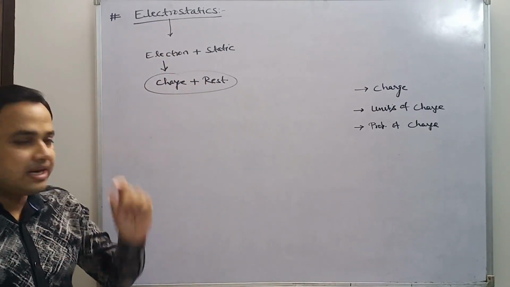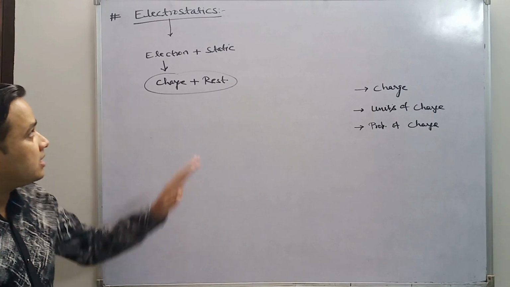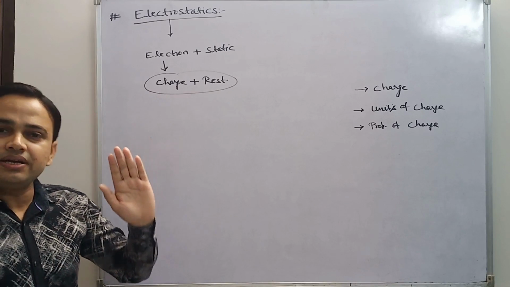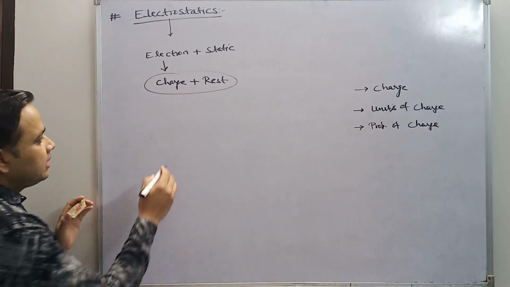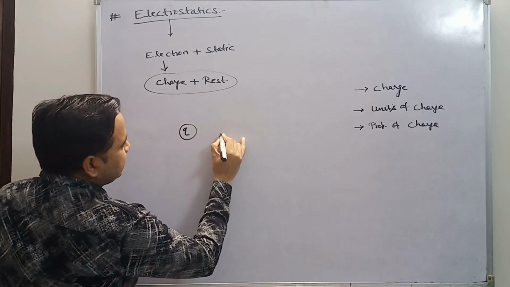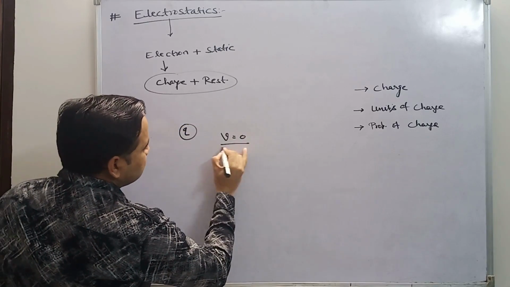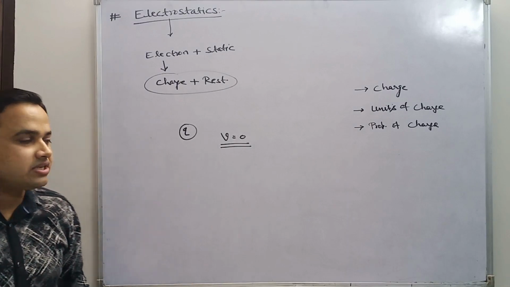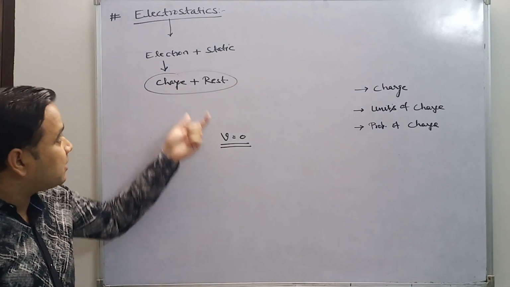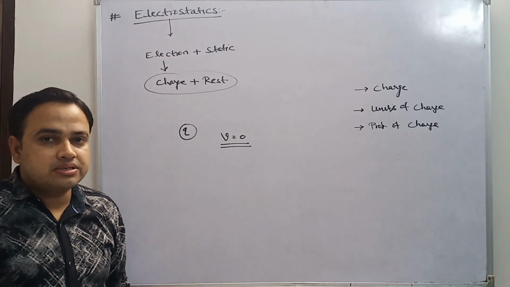So what is the definition of electrostatics? It is a branch of physics which deals with charge when it is at rest. So I can say a charge q is there, and its velocity is 0. Then we discuss all the phenomena like electric field and electric potential. This branch is called electrostatics.